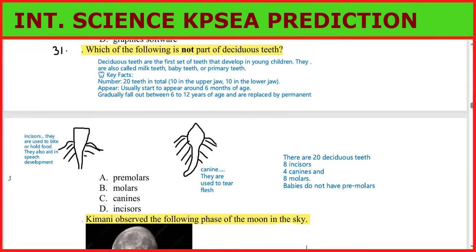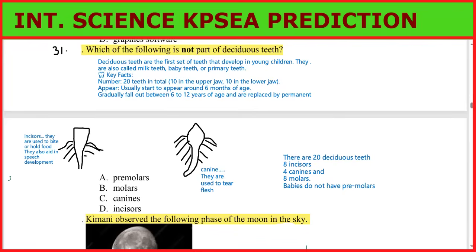Then another thing we can talk about there is, you can see this, incisors are used to bite or hold the food. They also aid in speech development in children. So children develop their speech during this time. Then you have canines, they are sharp. They are used to tear flesh.